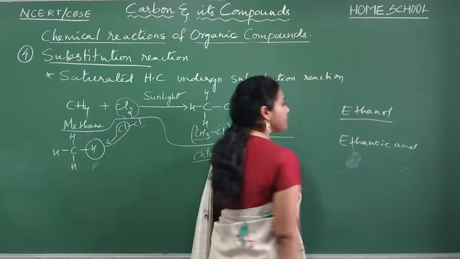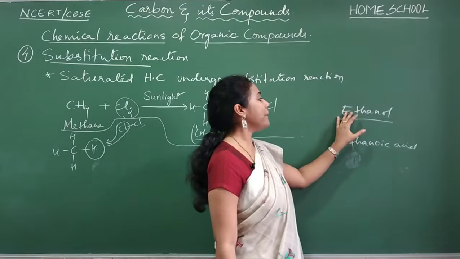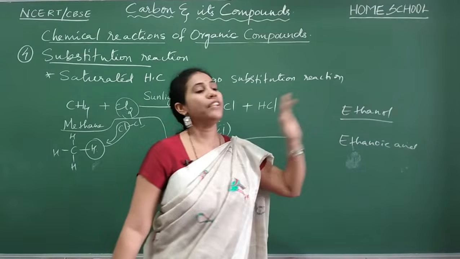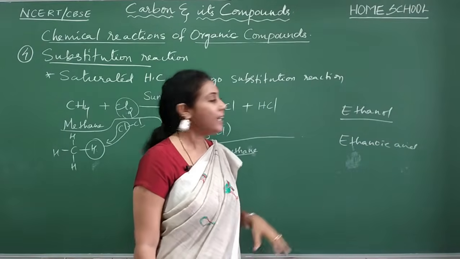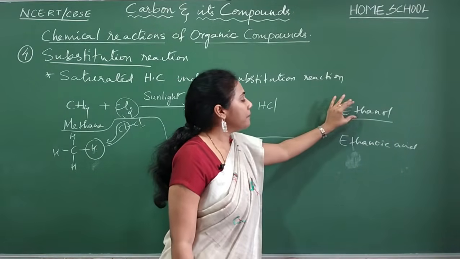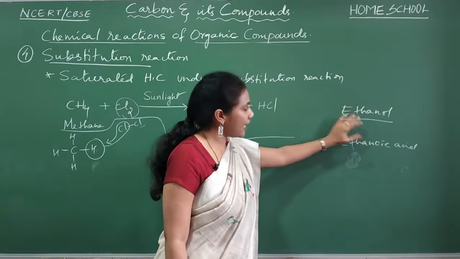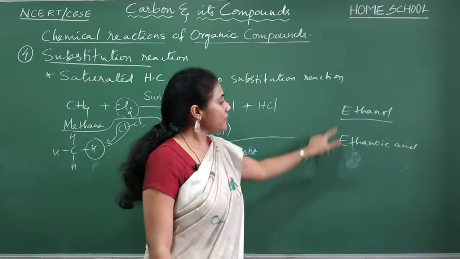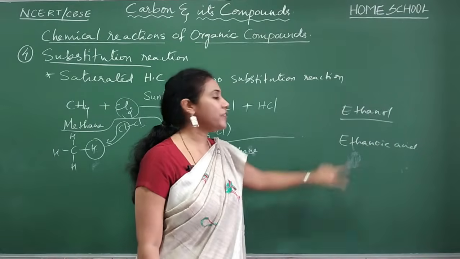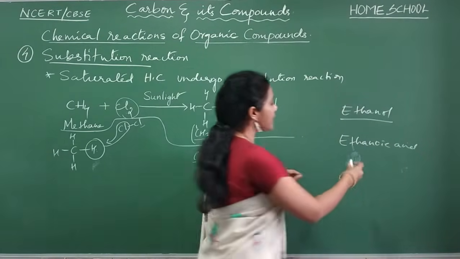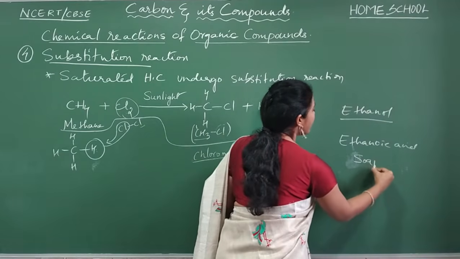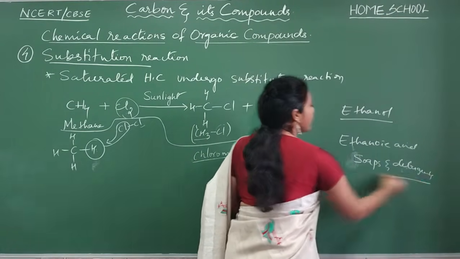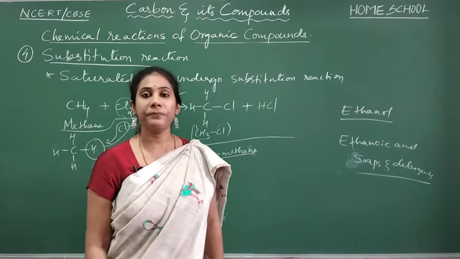These are the 2 organic compounds which we use every time for various reactions. We will study some properties and reactions of ethanol and some reactions of ethanoic acid. First we will study ethanol, later ethanoic acid. After this we have a small concept called soaps and detergents, and with this the chapter gets over.